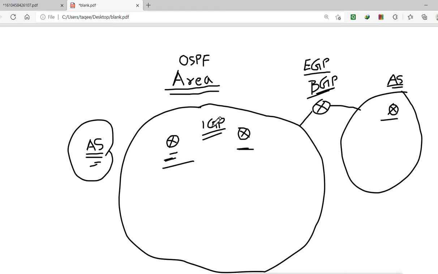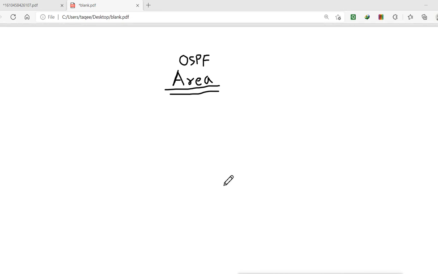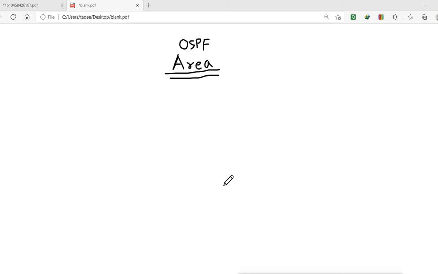Now why do we configure the OSPF area? It works within the autonomous system, but why do we configure it? So first thing I will tell you is why we configure it. Basically we configure it for route summarization. Remember, if you don't do the route summarization, there is no need to configure the area.